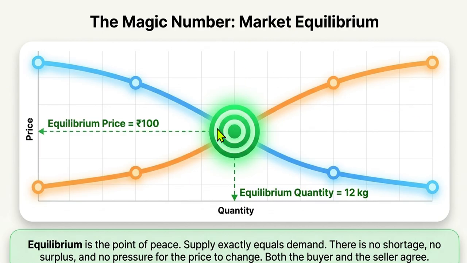So there's a magic number where both meet together. What meets together? The demand and the supply, they both meet together at one point. It is a peace point. Supply exactly equals demand. There is no shortage, no surplus, no pressure for price to change. Both the buyer and seller agree on this.